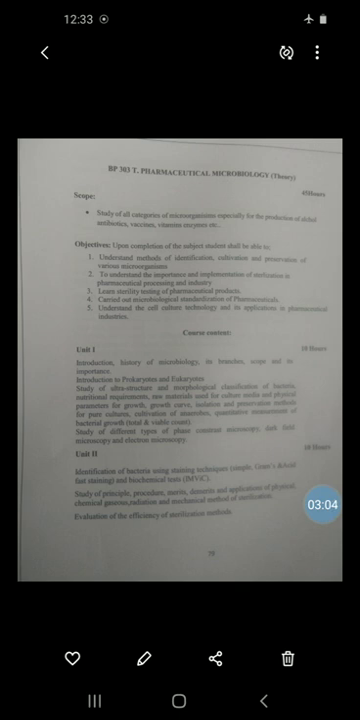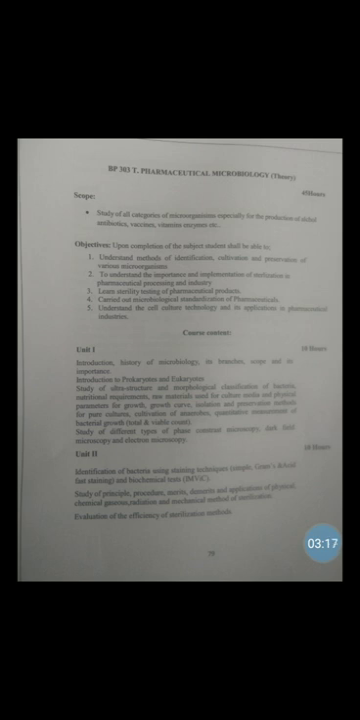Next, we will see the principle of autoclaving. The principle of the autoclave, or the steam sterilizer, is that water boils when its vapor pressure is equal to that of the surrounding atmosphere.